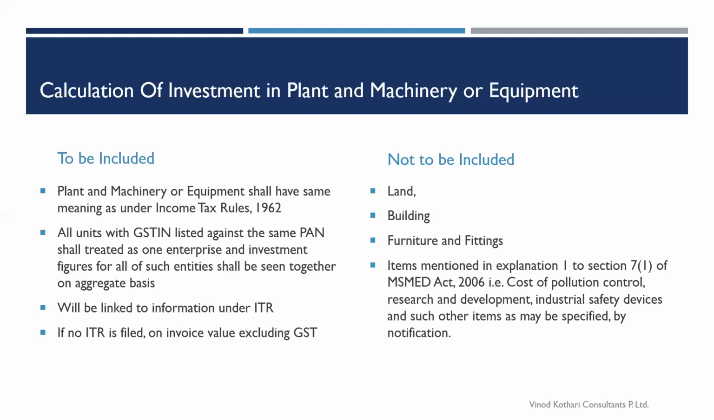Another important point: the explanation to section 7.1 of the MSME Act has given certain items that are not considered while calculating the investment in plant. That was the same in the previous systems also. It has again continued in the system that the cost of pollution control, research and development expenses, industrial safety, and other such items given under the notification are not included.